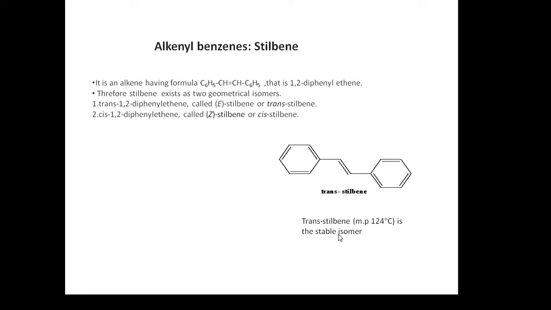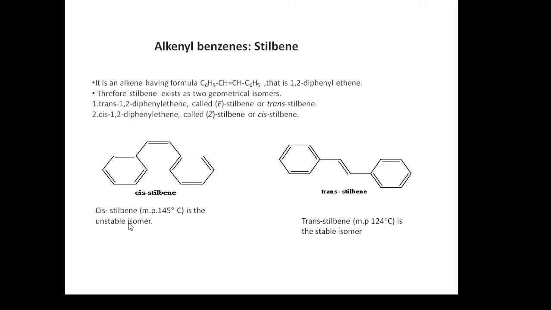It is found to be stable because there is no steric hindrance between these two phenyl rings. Its melting point is 124 degrees Celsius. And for cis stilbene, the structure will be like this, where both of the phenyl rings are on the same side of the carbon-carbon double bond. Hence there will be steric hindrance and the compound is found to be relatively unstable compared to the trans isomer. And the melting point of this is 145 degrees Celsius.